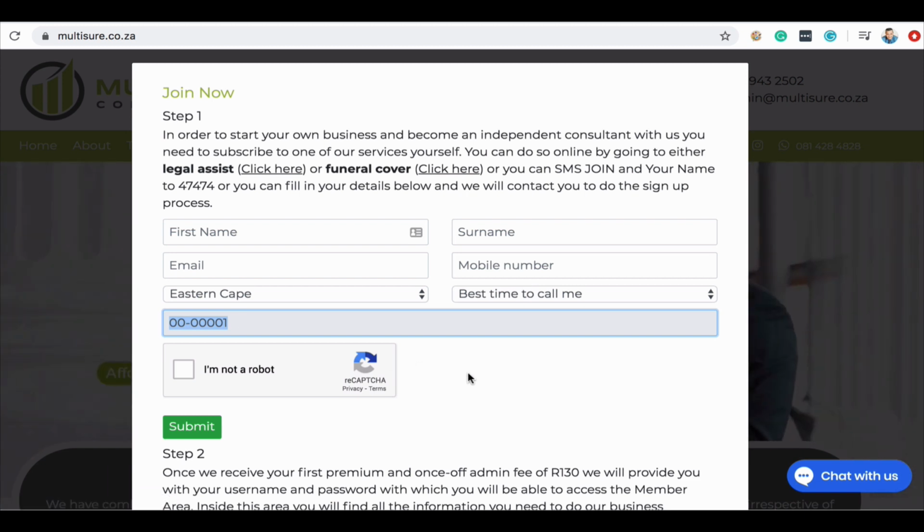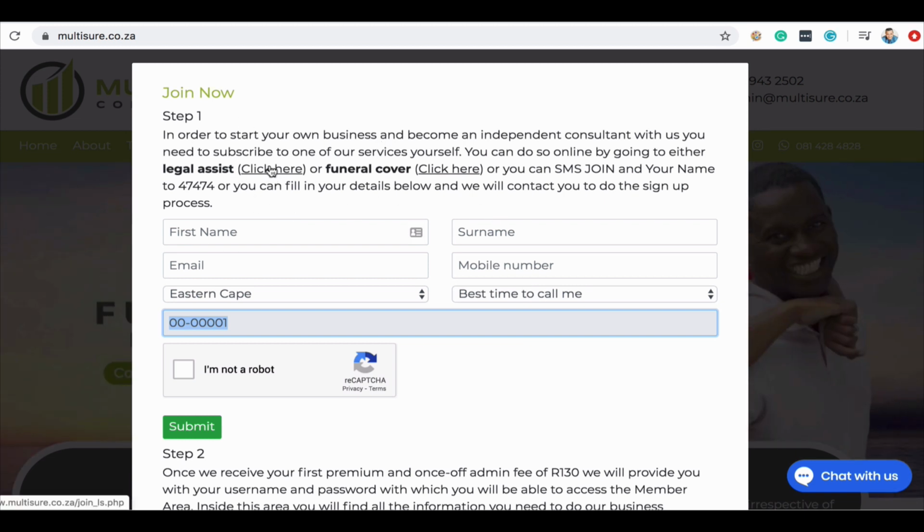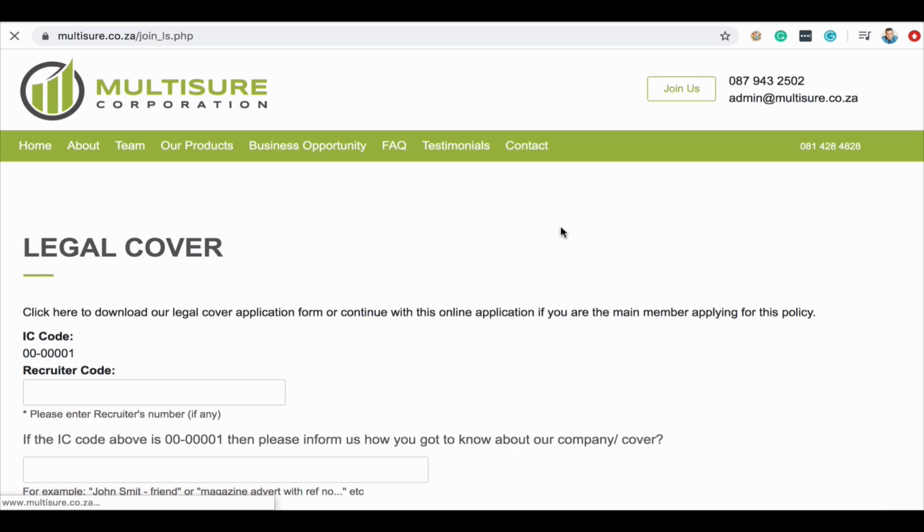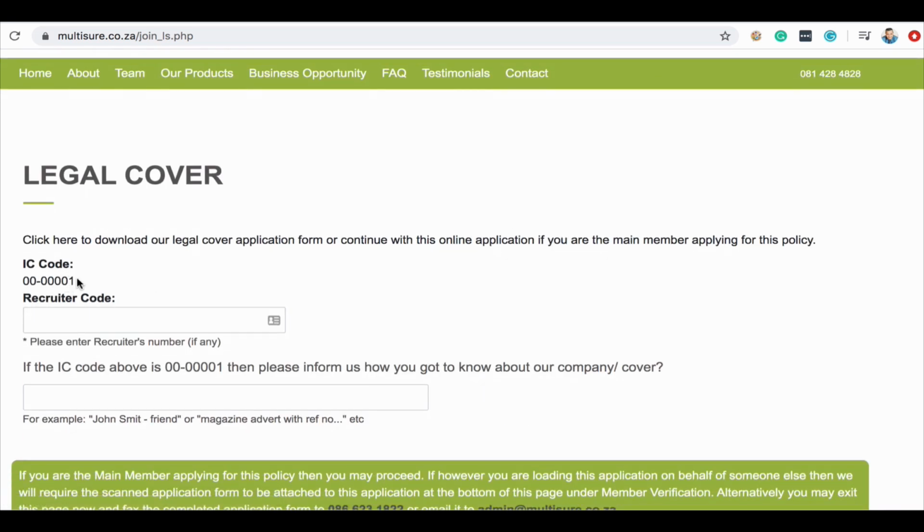So this person has seen enough, wants to join, clicks on the legal cover, and there you will see my membership number is built in there. This is the full version, but you can also advertise the shortened version. As in my case, I just use 00-1, and then when it gets to the page, it actually fills in the complete number.